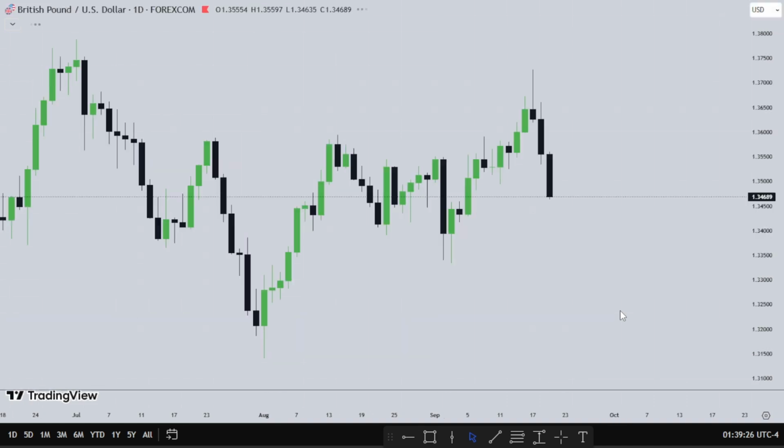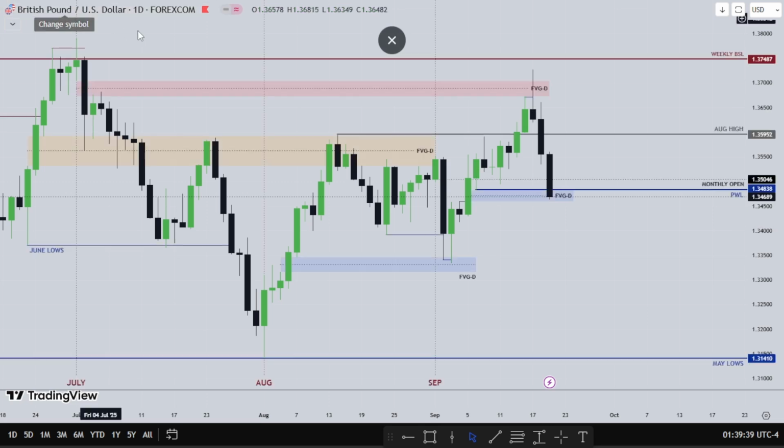So we have pound. You can see how pound expands lower, right? Heavy, right? This is the daily time frame, and this is pound, the British pound coupled with the dollar. So if the dollar is going up, you want to see the pound dropping. If the dollar is going down, you want to see pound go higher.